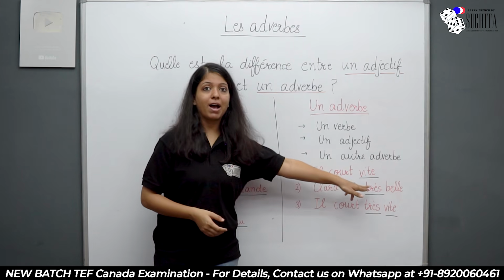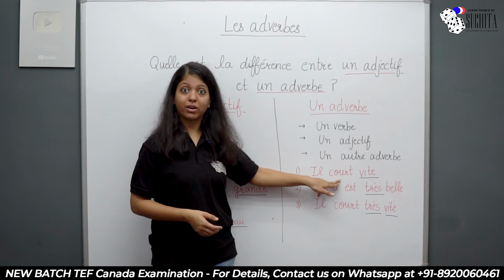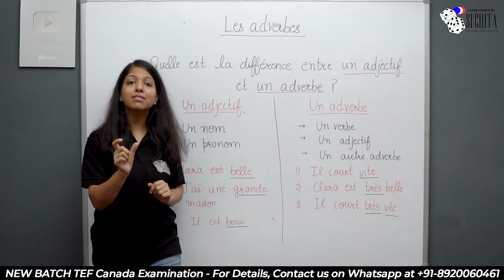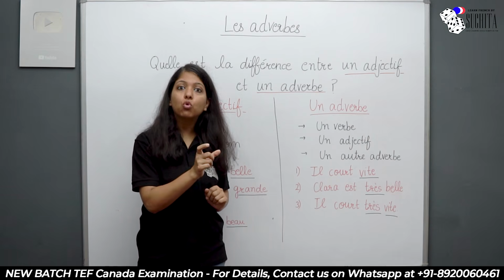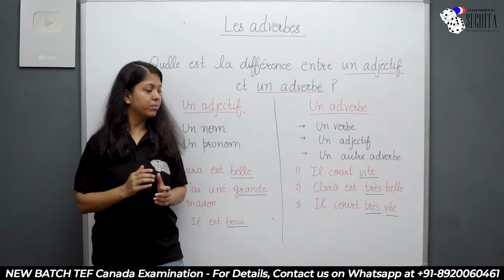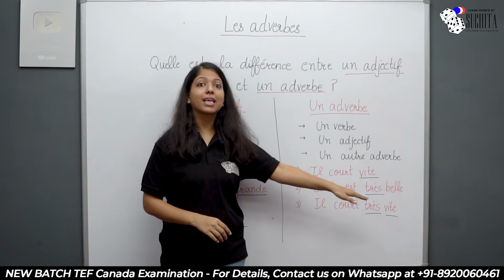So he runs fast. Fast is telling me the quality of runs, which is a verb. So that's why vite is an adverb, because vite is telling me the quality of court. Court is a verb. Automatically vite is an adverb. Now, Clara est très belle.